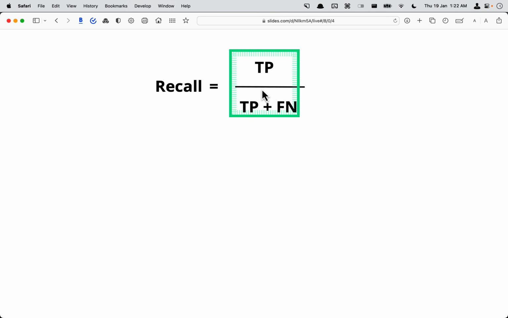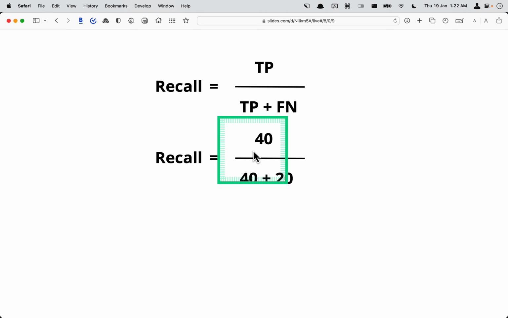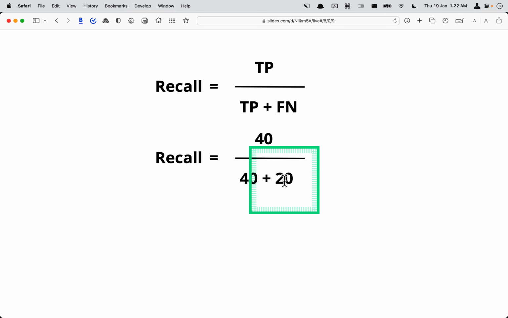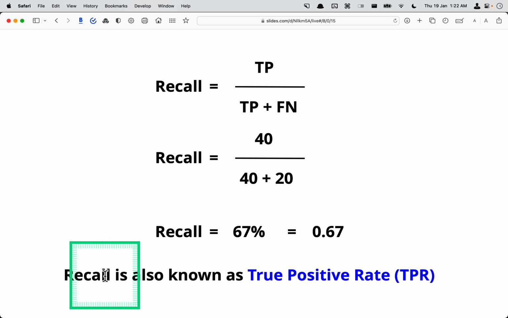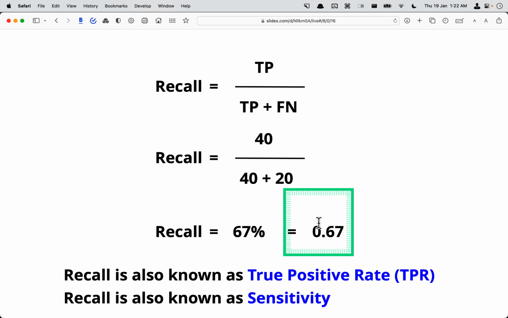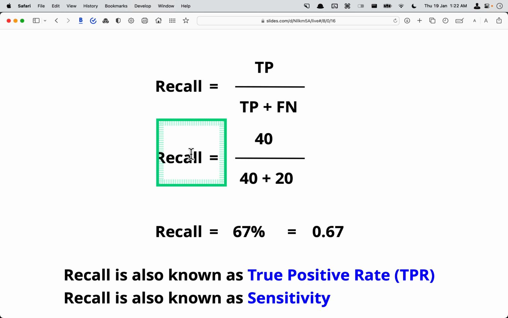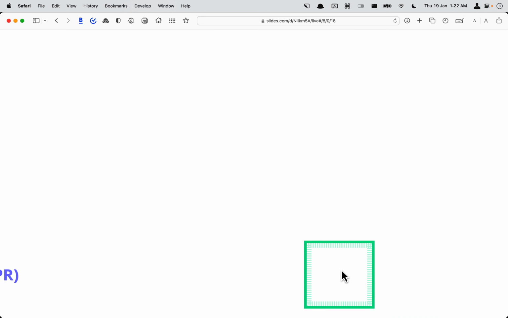Recall is true positive divided by true positive plus false negative. In our case, we have 40 and 40 plus 20, so it's 67%. Recall in this case is 0.67. Just for you to know, recall is also known as the true positive rate, and this will come later on in some slides which will leverage this concept of true positive rate. For the time being, just remember that recall is also known as true positive rate, and also as sensitivity.